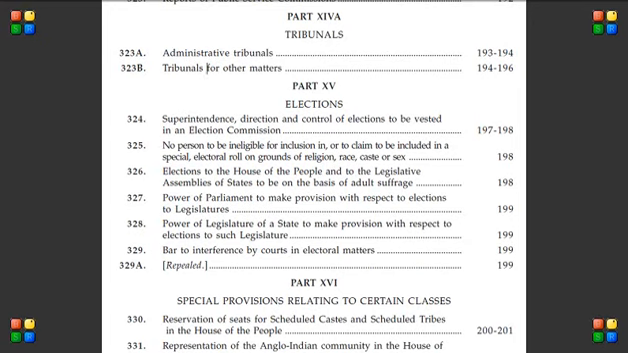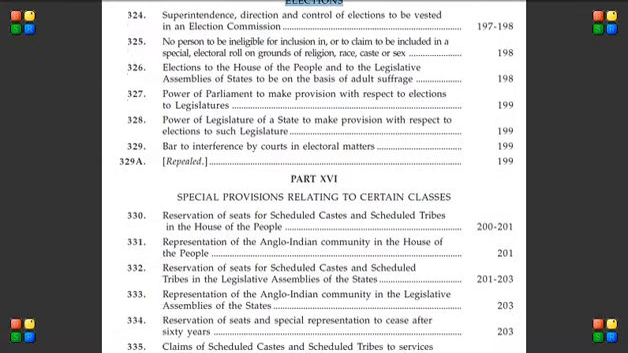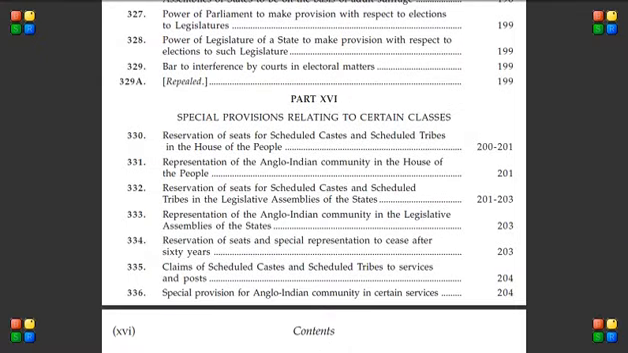Next comes Part 15. Part 15 talks about elections: who conducts elections, who is eligible for elections, and things like that. Next comes Part 16. Part 16 talks about special provisions related to certain classes. Our government has provided certain extra provisions for certain classes, like Scheduled Castes, Scheduled Tribes, and Anglo-Indians, like some kind of reservation in legislatures and Parliament. This part talks about all that.